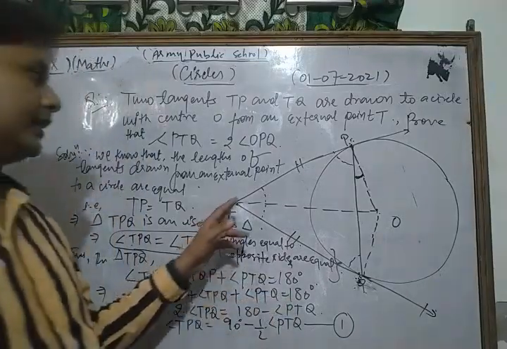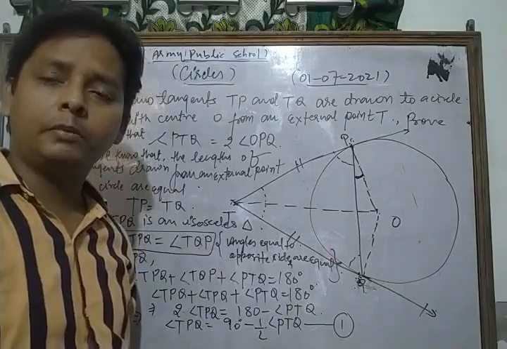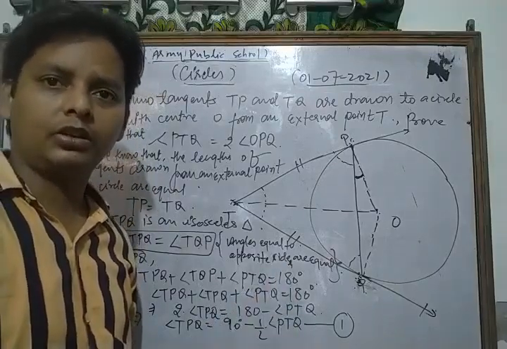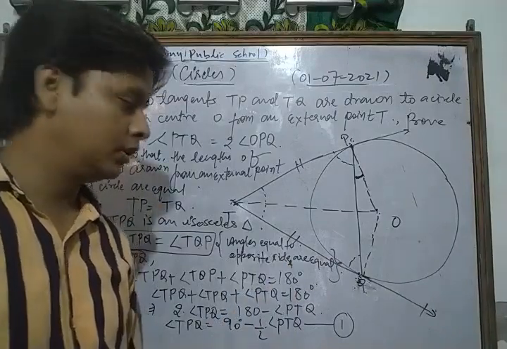So dear friends, this is the very important relation which we found. We took triangle TPQ and in that triangle we applied the angle sum property, meaning the sum of all interior angles of a triangle is 180 degrees.